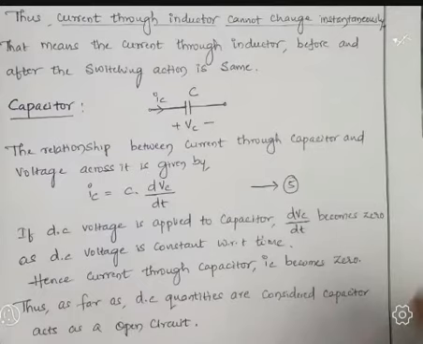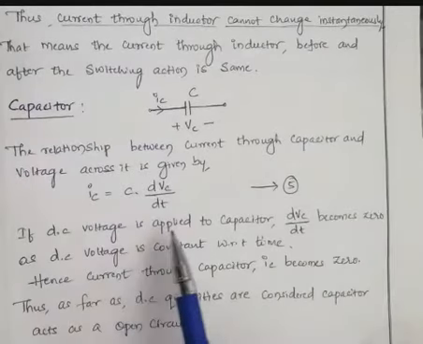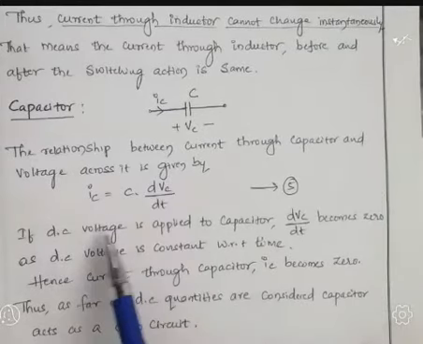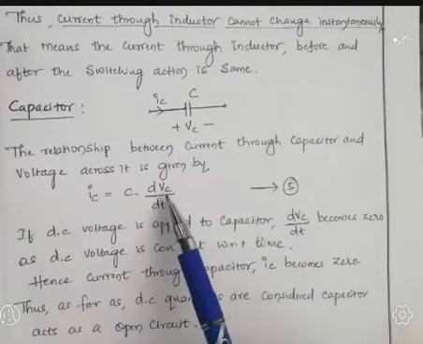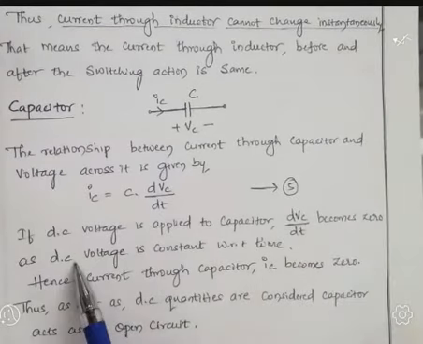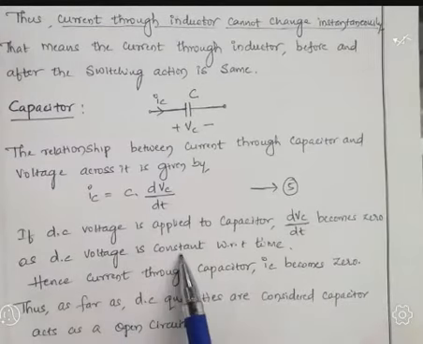Now, if DC voltage is applied to the capacitor, differentiation of this DC voltage becomes 0, because DC voltage is constant, and differentiation of a constant is 0.